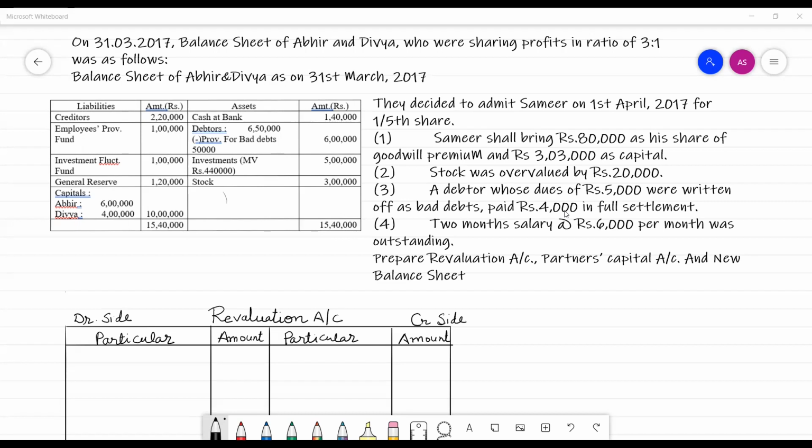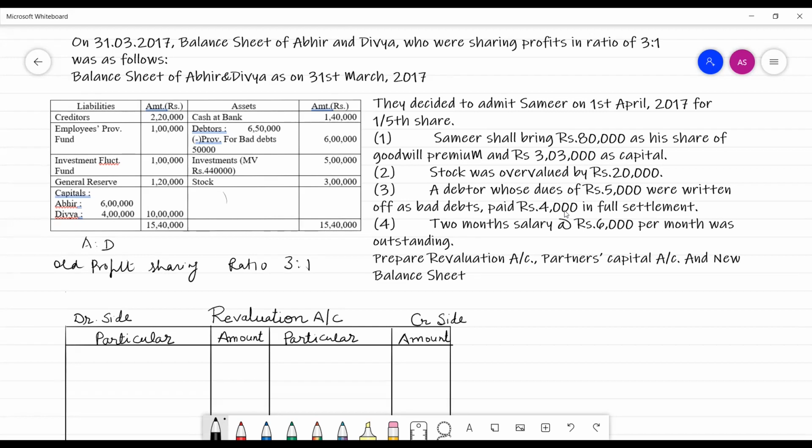We have old partners. The names of the old partners are Abhir and Divya, and their old profit sharing ratio between Abhir and Divya is 3:1.